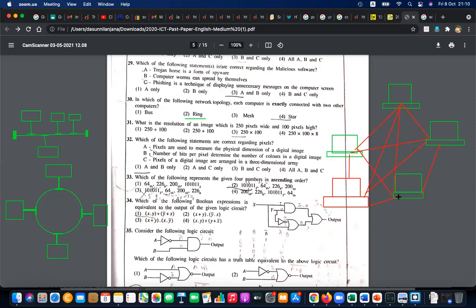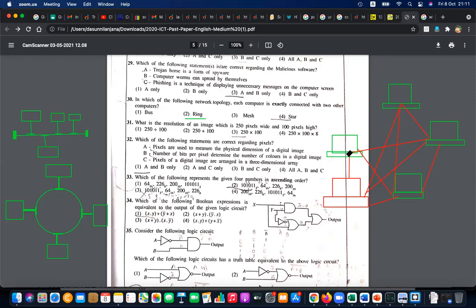The advantage of mesh topology is the communicating ability. That means if this cable is damaged, you still have a path. If one is damaged there are plenty of other paths to connect. You can go from here to here, or come this way, or go through this one and come this way. Likewise, a lot of paths. These are mostly used in military networks and high security networks.